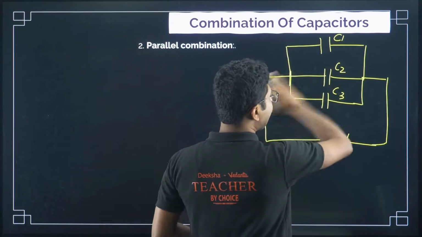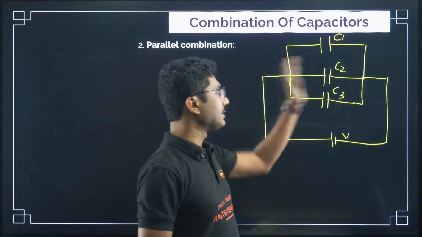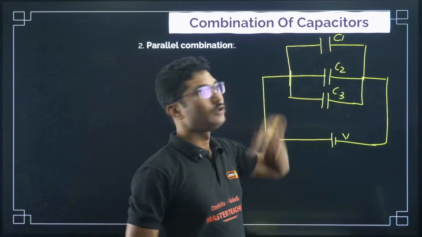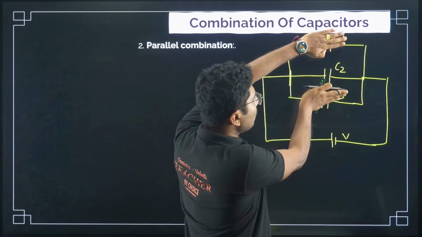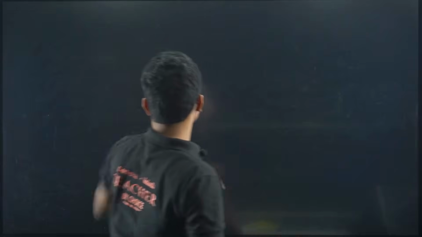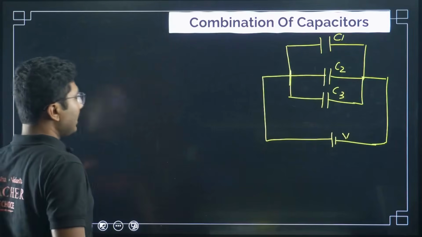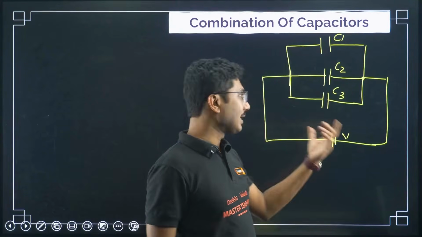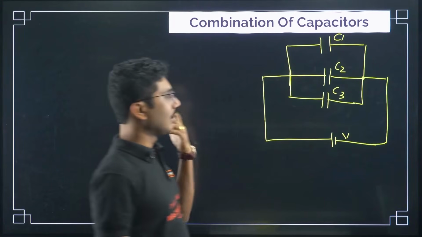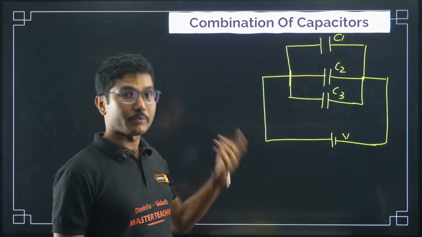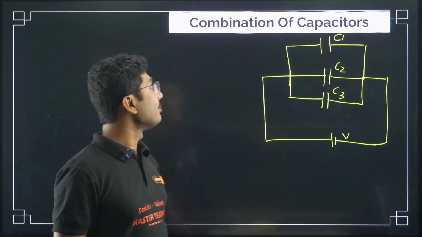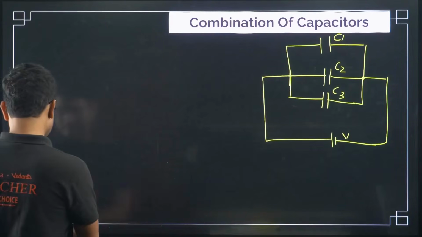You can erase any one of the capacitors and the voltage across them will be the same, right? If you erase these 2, the voltage will be V. If you erase the previous one, it will be V, right? So that's how in series combination current remains same or charge remains same. In parallel combination the voltage remains same.